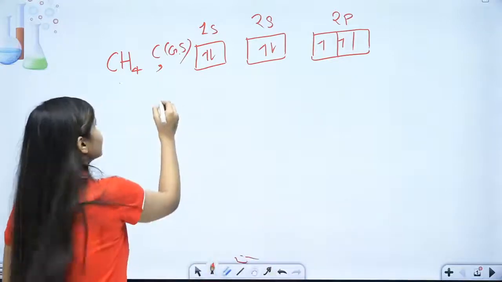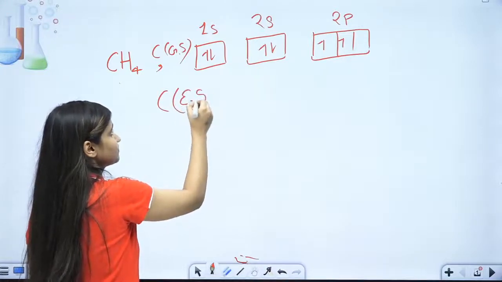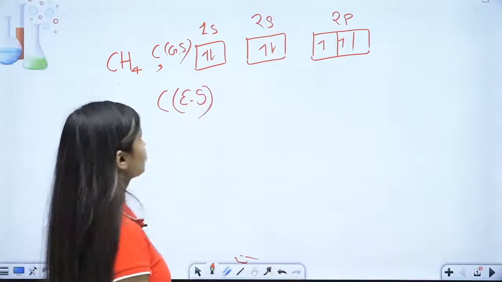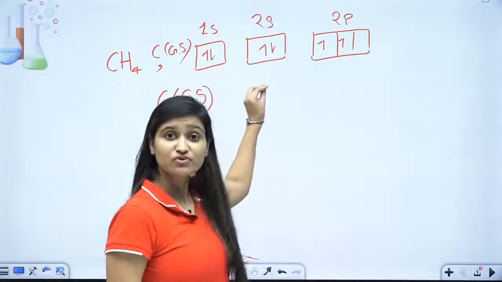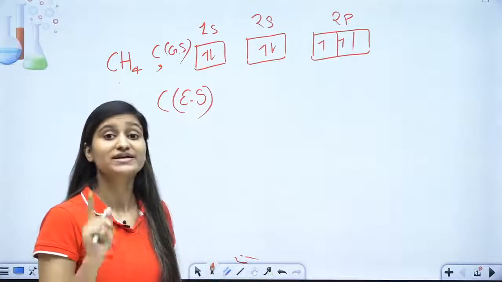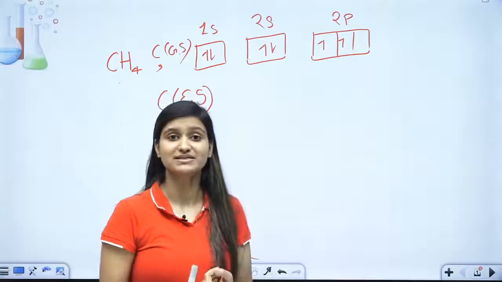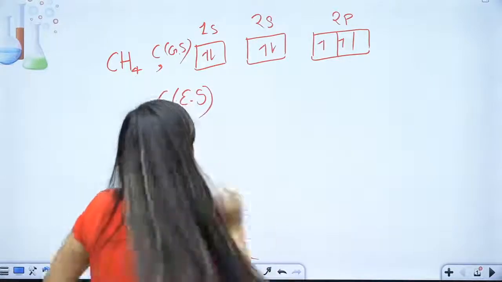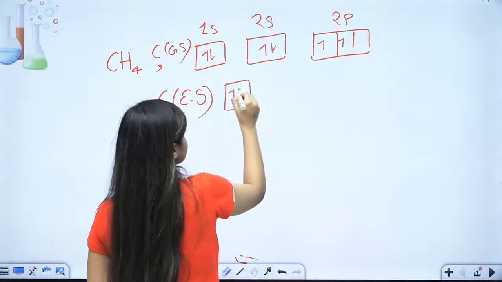Now we will look at carbon's electronic configuration in the excited state. What would we do? We cannot do anything with 1s, because it is not the valence shell. We can only use the electrons which are present in the valence shell. So 1s will remain as it is.